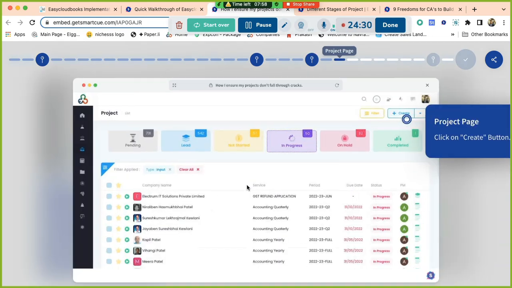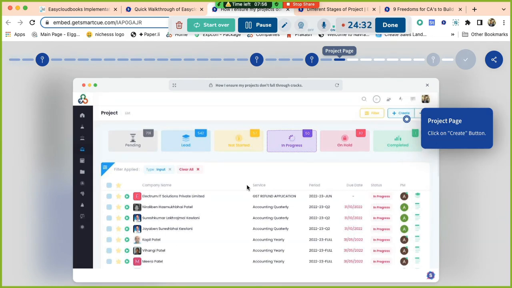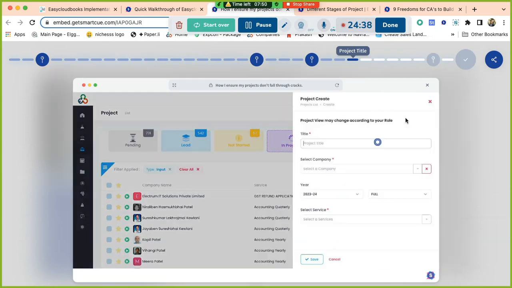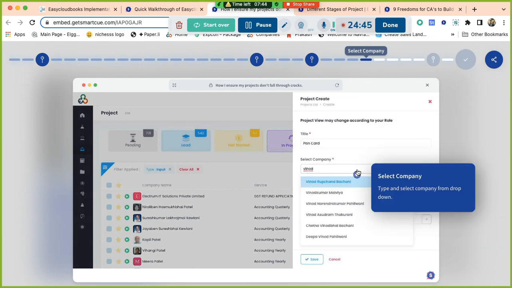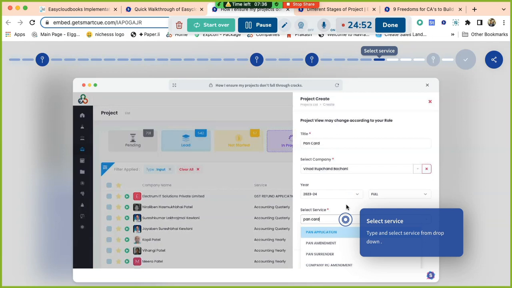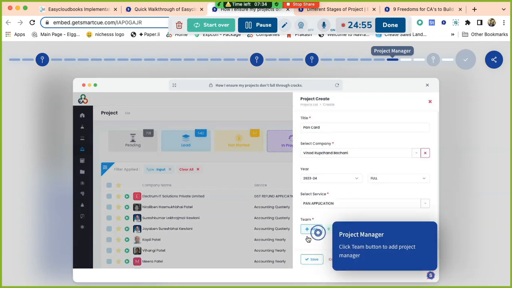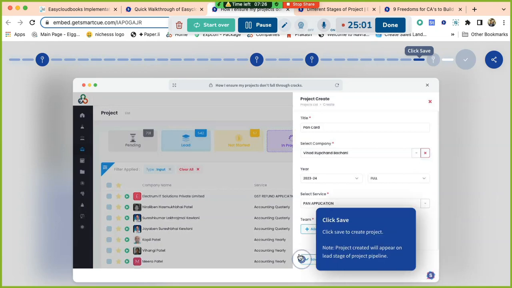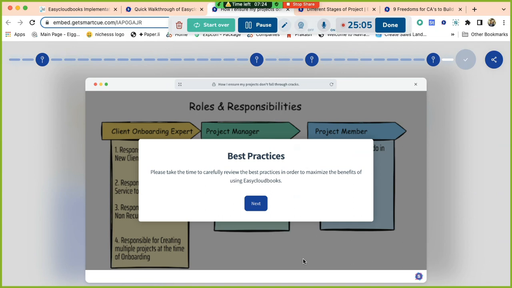So how do you create the manual projects? All you need to do is create the project. Can you see the create button is there? If I click here, a form will get open. I need to provide the form details, that is project and everything, then the company name, then the service, and I can add the project team. Once I do that, the project will get automatically created.